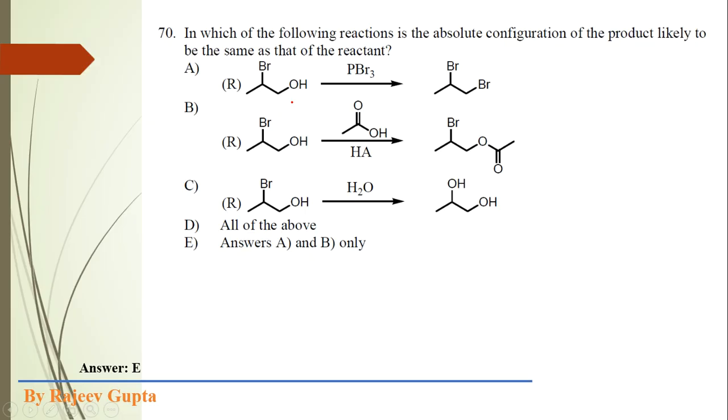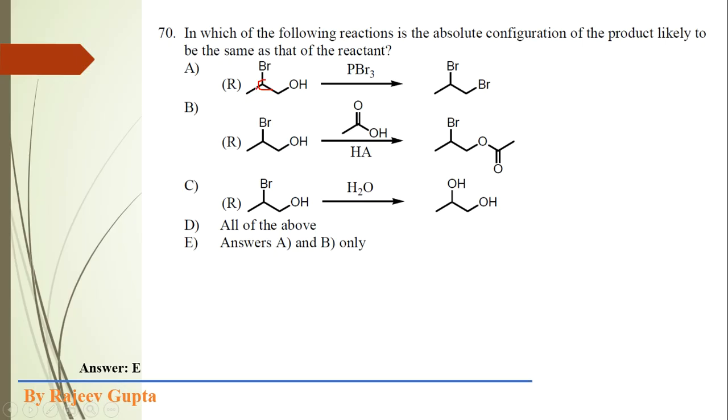So first of all we see the option A. Here the configuration of this chiral center, see, first of all we see what is chiral center here. This carbon is chiral carbon. This carbon will not be chiral carbon because here 2 hydrogen atoms are present, and this is methyl group which is obviously not chiral.